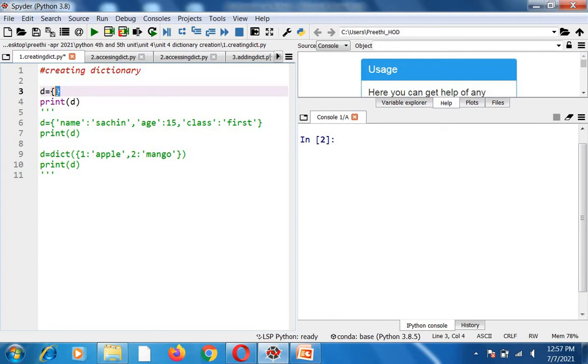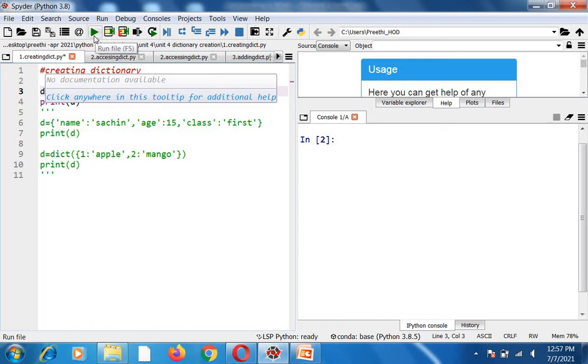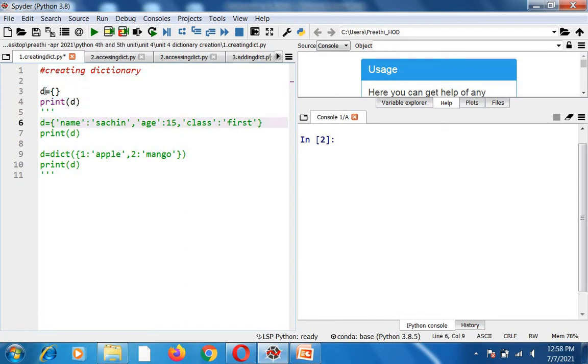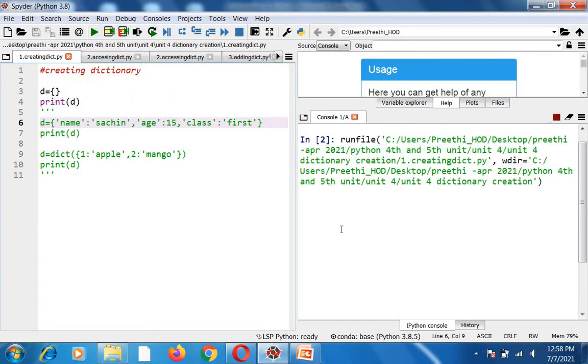So dictionary is created with the help of curly braces. A list is enclosed within square brackets. If you want to create a tuple, it will be enclosed in parentheses. Suppose you want to create a dictionary, then it will be enclosed within curly braces. So if you want to create an empty dictionary, you can create it like this. The variable name will be equal to the curly braces. When you run this program here in the console, you will get the output. Since I have given print of D, it is giving the output as empty.